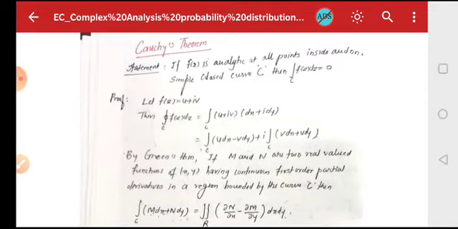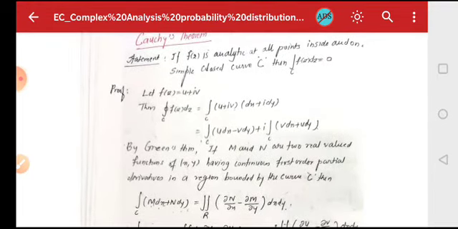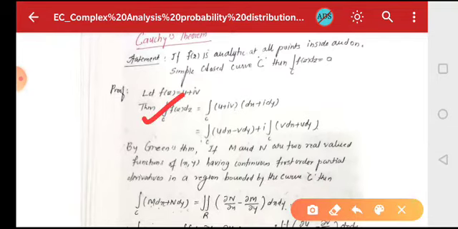Now let's see what will happen with this integral of f of z dz equals 0. Here we are going to use the concept of line integral that you have studied previously. Now as you know, let f of z equal u plus iv. Now the contour integral over C, that is f of z dz, can be written as integral over C of u plus iv, because f of z is u plus iv, and dz will be equal to dx plus i dy.